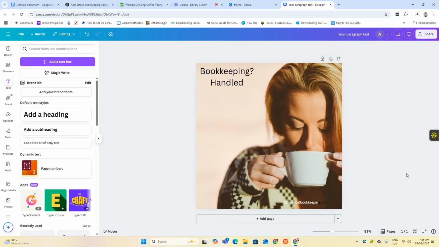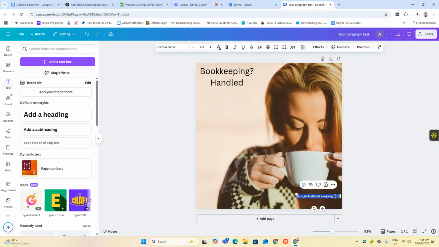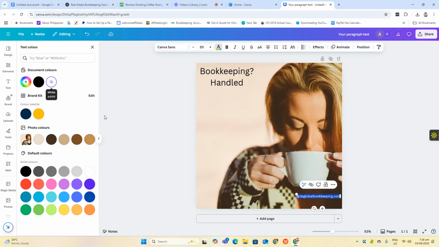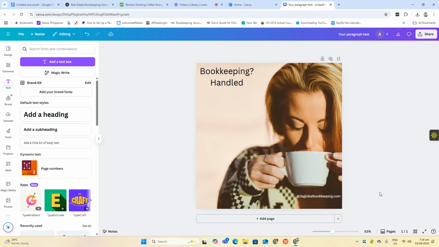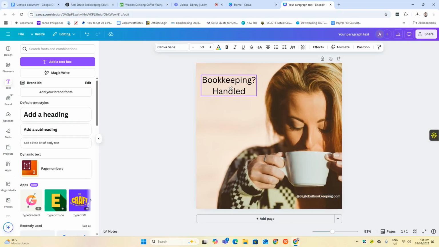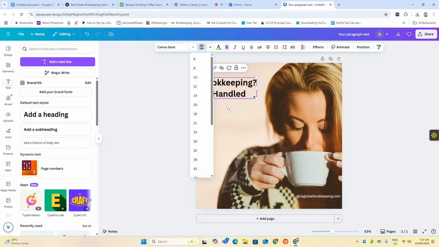Okay. Which is better, white or black? Okay. Bigger?